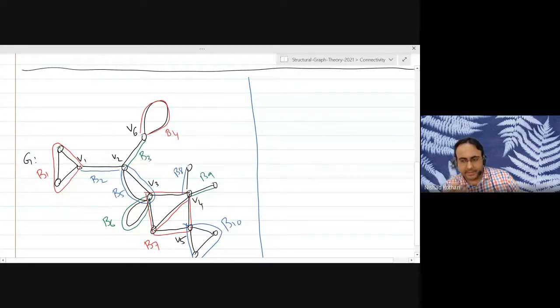You can see that easily by applying the previous theorem, right? Because any two edges must participate in a common cycle. So a loop cannot participate in a cycle with any other edge by definition of a cycle. Therefore, a loop must be a block in its own right. Yes. Yeah, go ahead.